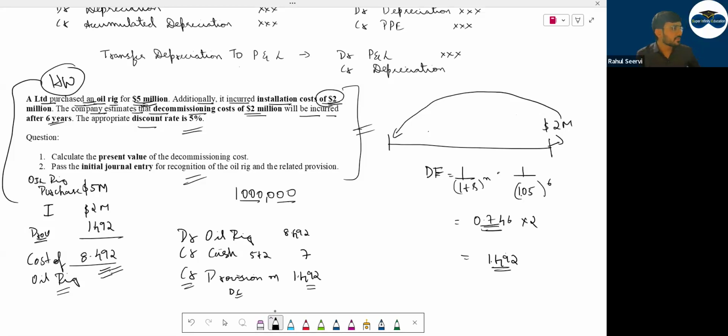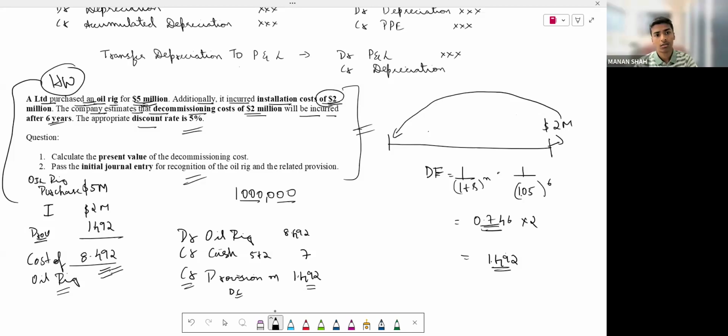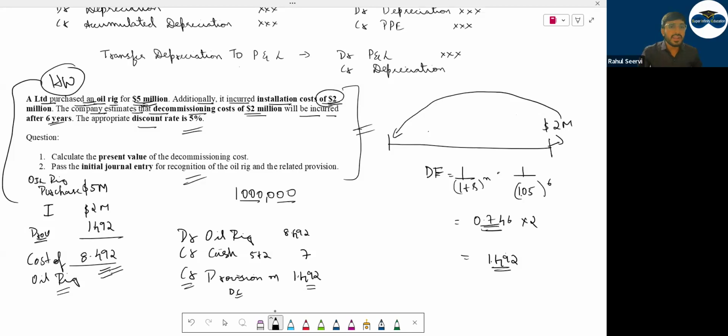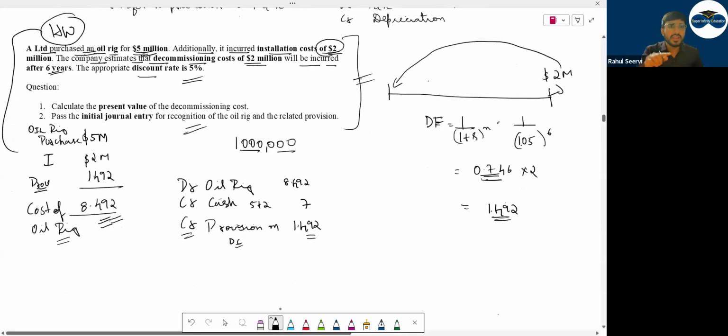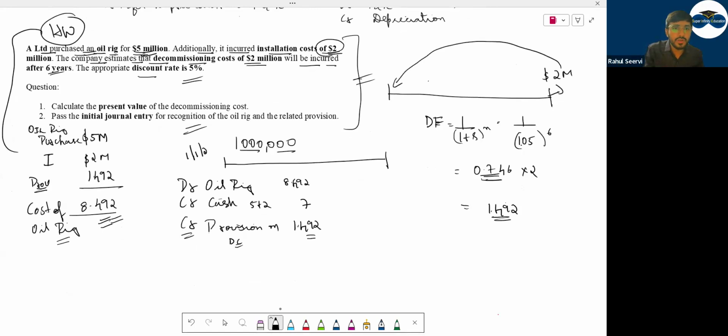This was the answer. Yes, sir. Okay, bang on. Is everyone clear on this? When will we make this journal entry? When you purchase. I purchase today, you pass this journal entry. This is on what date? I say that 1st Jan 2024. Now if I say 31st Dec 2024, what is the additional journal entry you will pass?